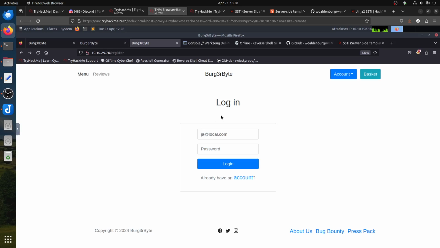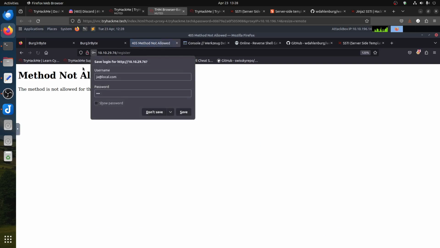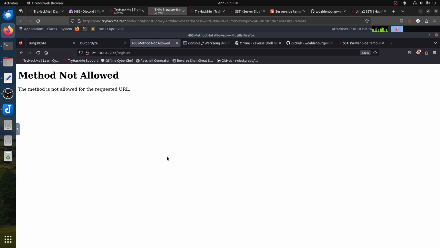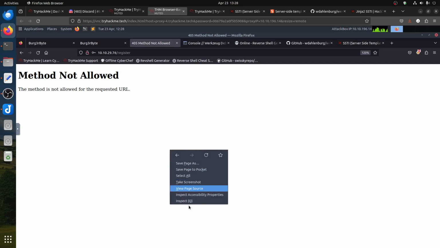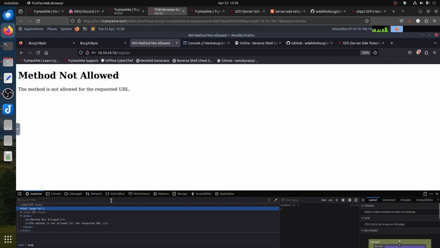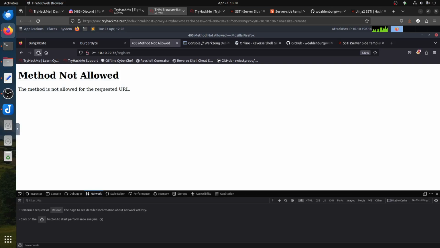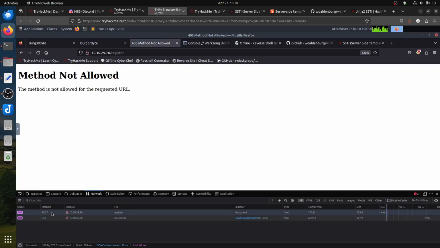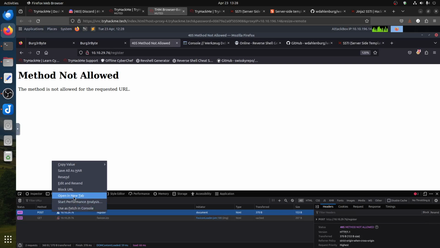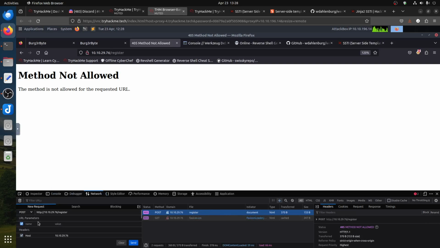Now you have a login form. Even if you try to log in with anything, it tells you method not allowed. So this one is like a rabbit hole, or is there something or not. Can I change the method, like edit and reload?